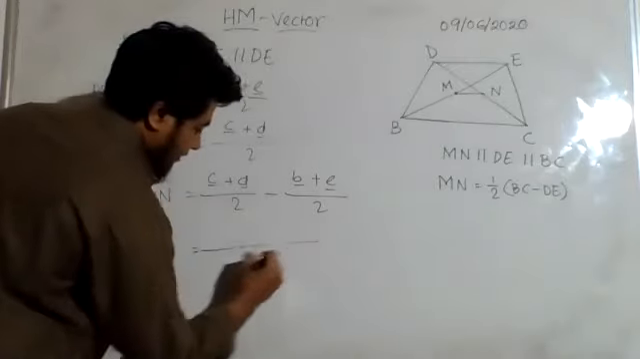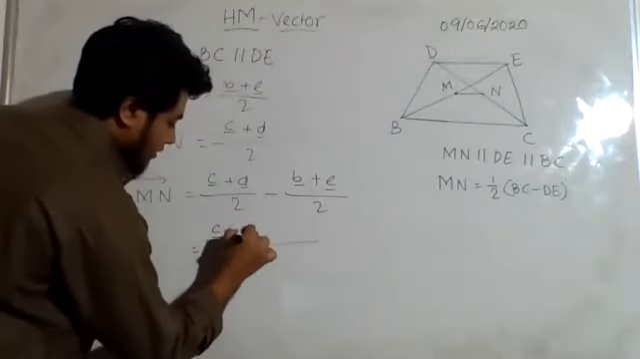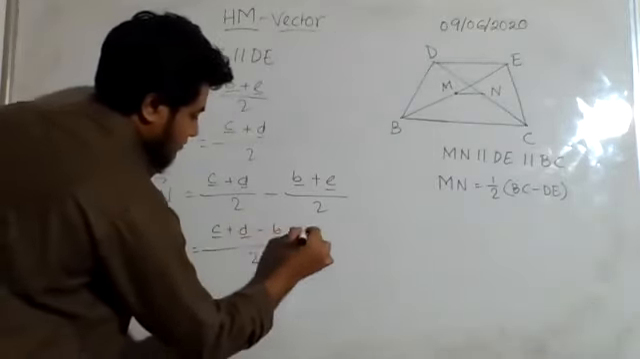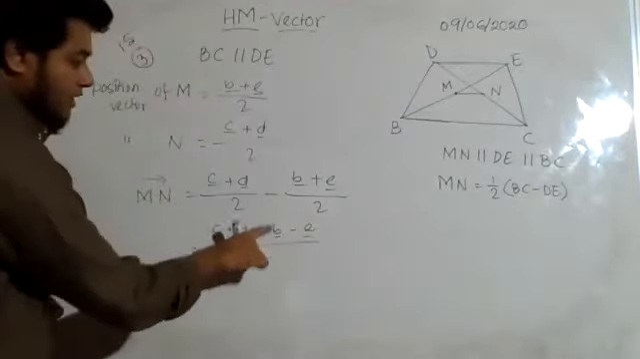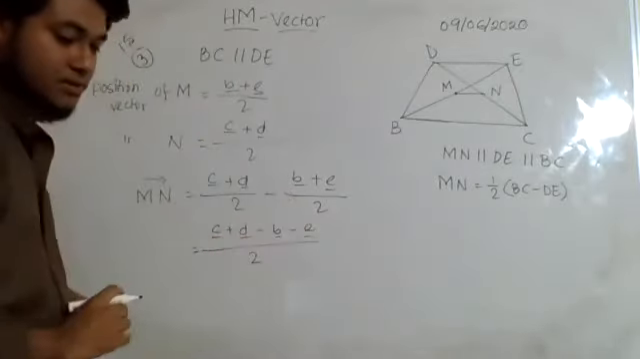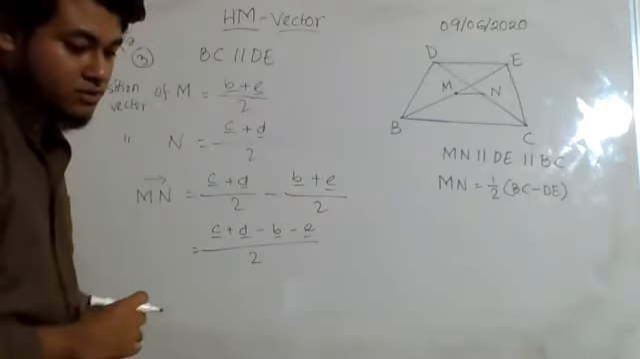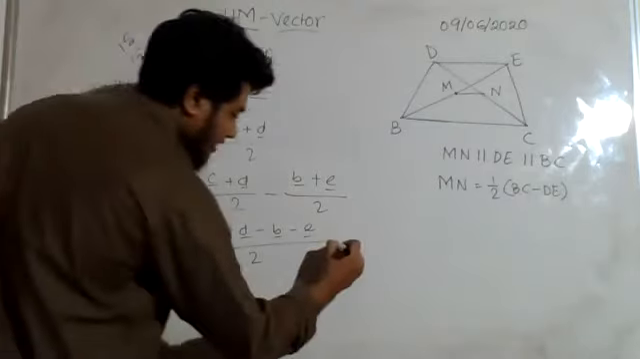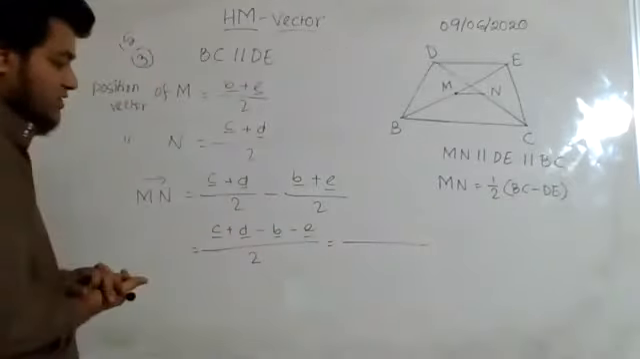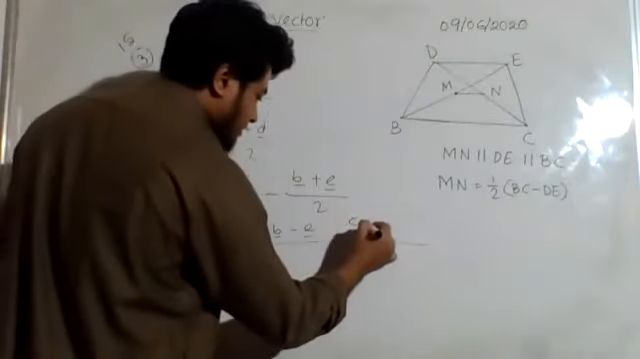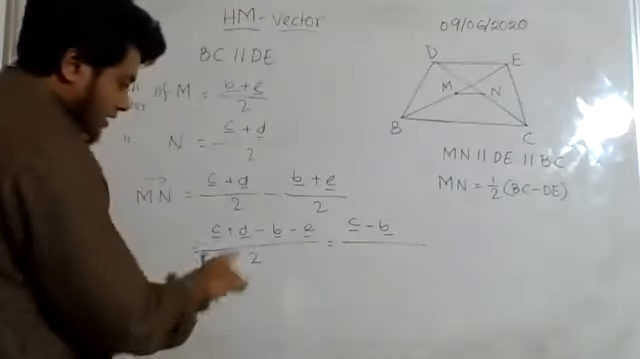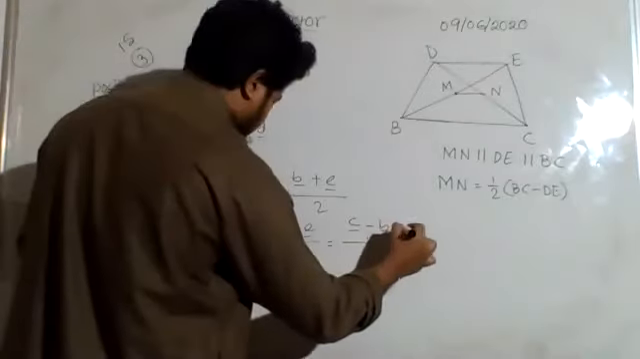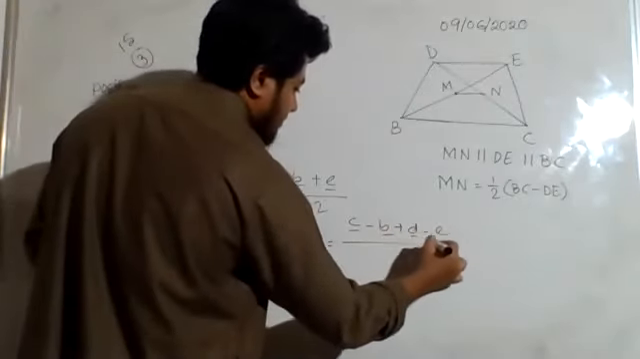So then if I take the LCM, C plus D minus B minus E. Due to this minus, this plus will become minus. I hope you are old enough to understand this on your own now. So what I can write, I will rearrange it a little bit: C minus B and D minus E plus B minus E.